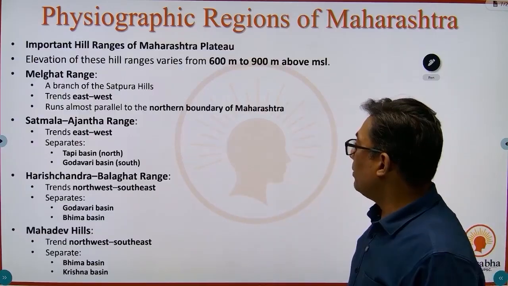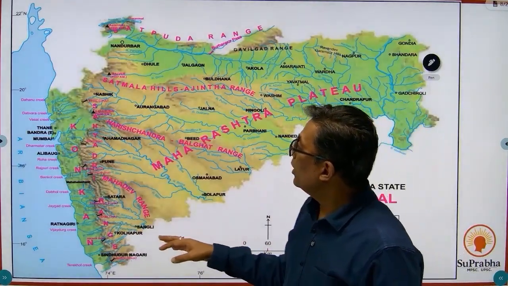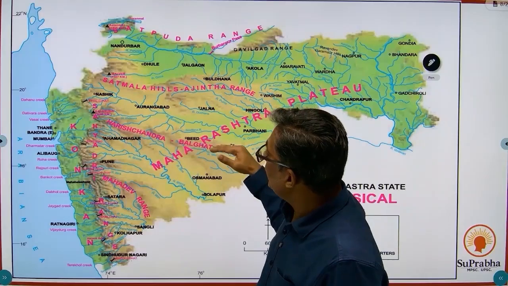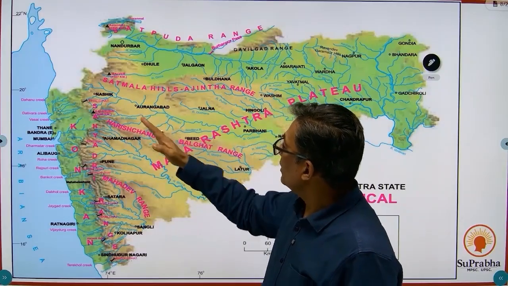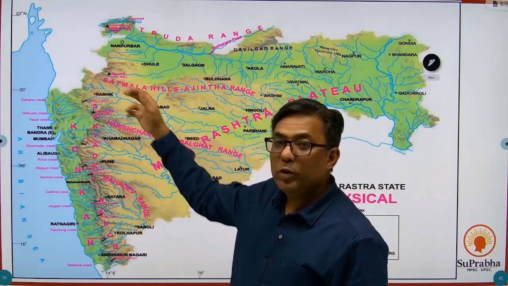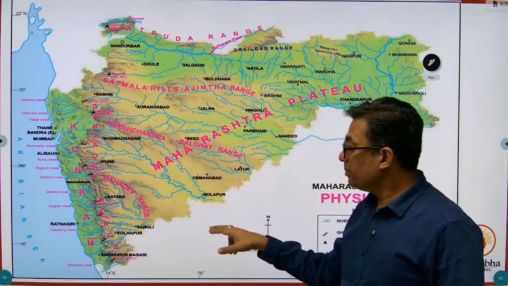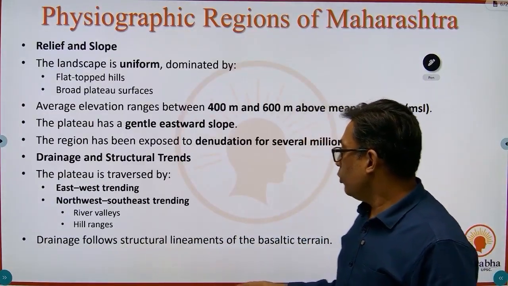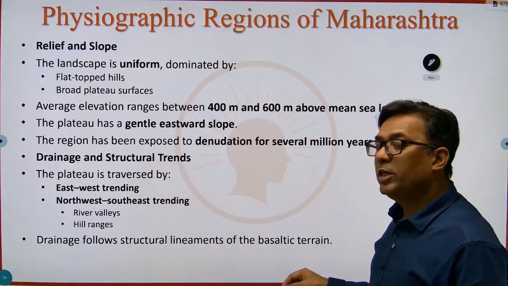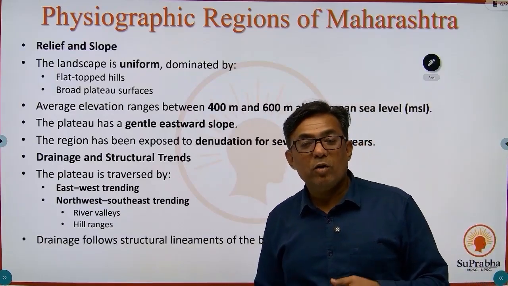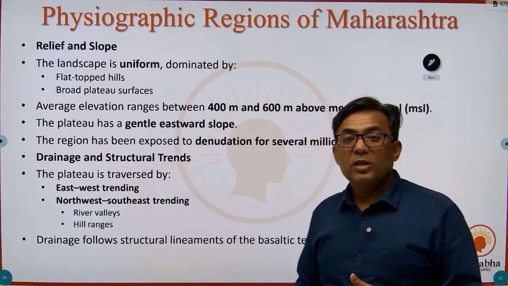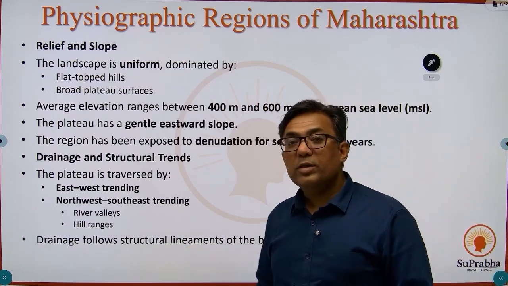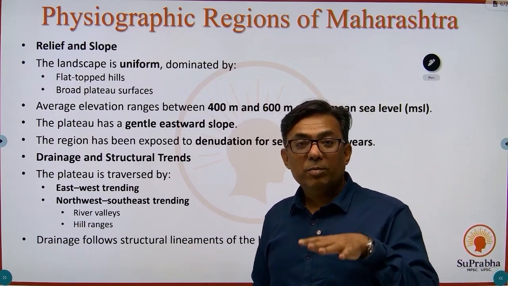If you look at the map, the hill ranges and the river valleys are east-west and northwest to southeast trending. The drainage flow conforms with the structural alignments of the basaltic terrain, along the basalt plateau.